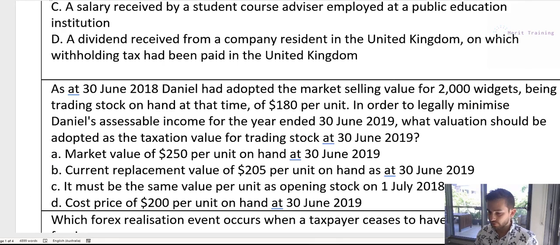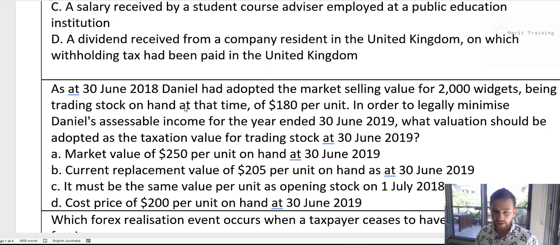Okay, so basically what this is talking about, which we discussed and explained in our core content video on trading stock, is that with trading stock, you have the option of what valuation method you want to use for your stock at the end of the year, right? It doesn't need to be the same. You can actually switch it year on year.